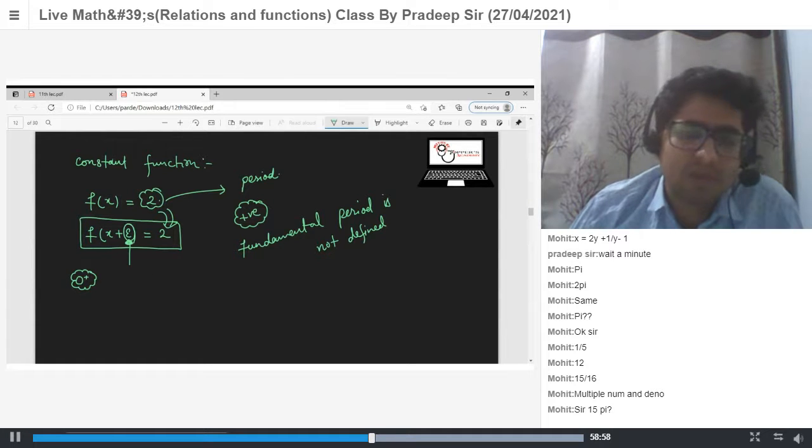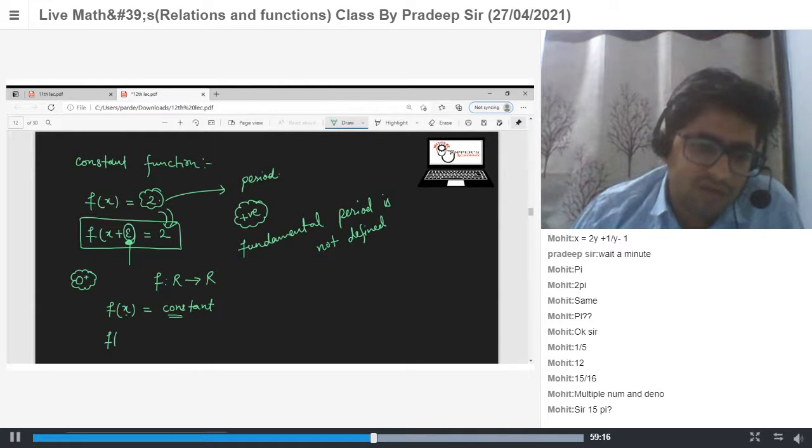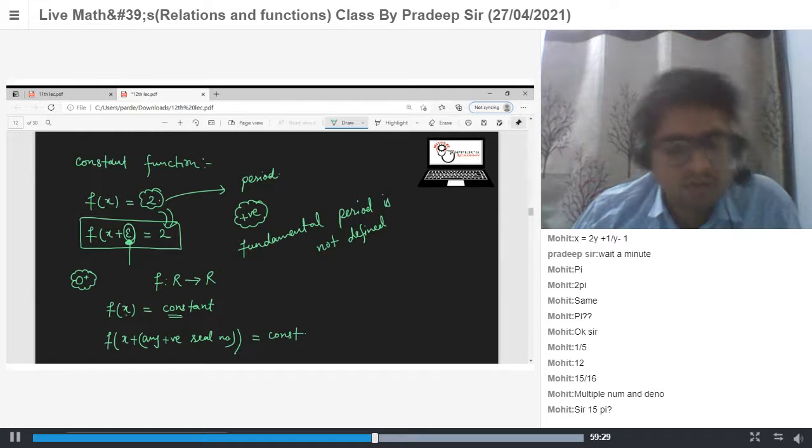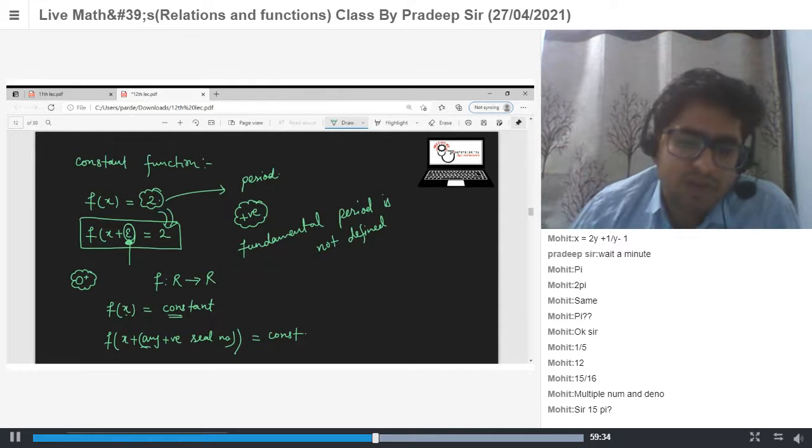Let's say the function is from R to R. Then if f of x is some constant quantity, it means if you put any x here, you'll get the same value. Now, f of x plus any positive real number will give that constant quantity. Yes or no? Yes. That's why the period is any positive real number.